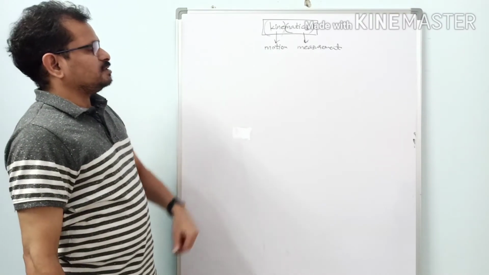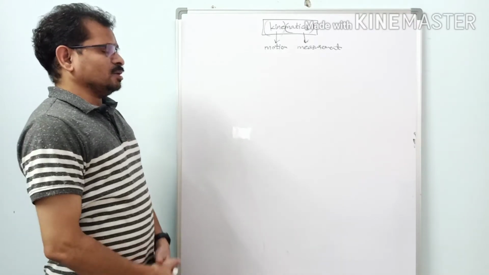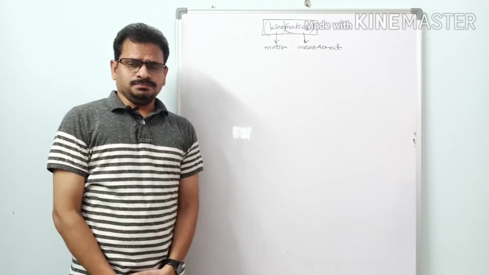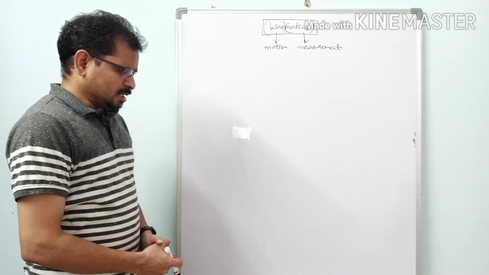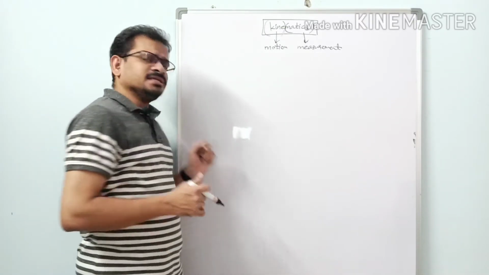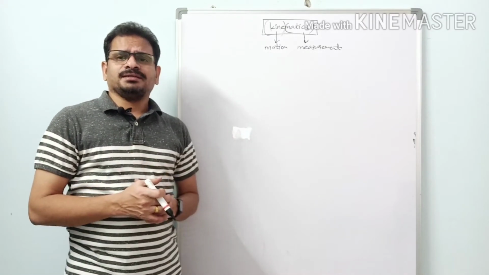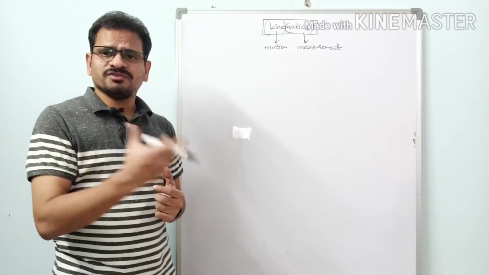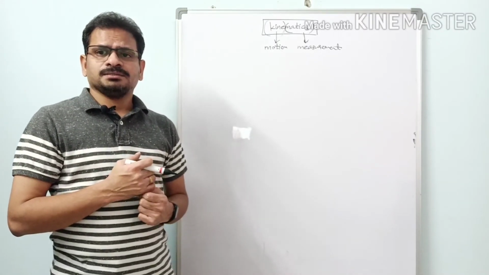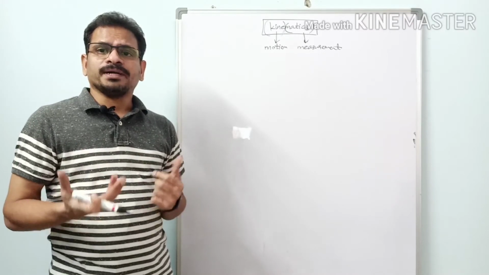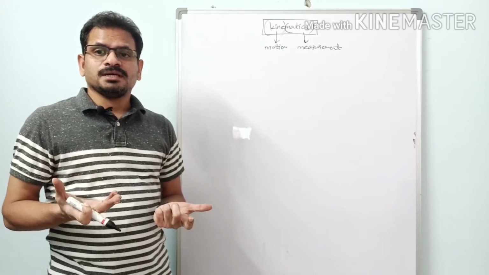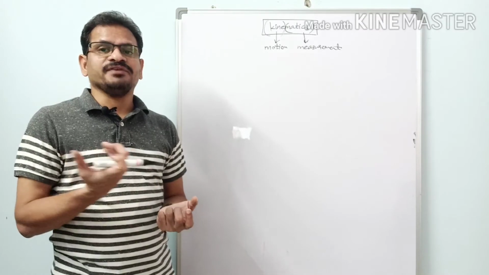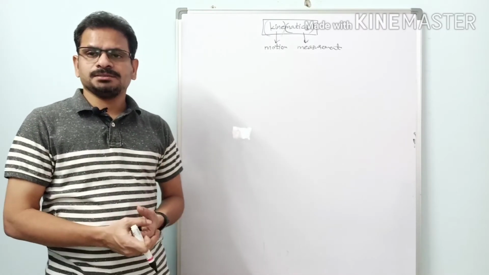Before going into those things, you have to learn some more important things here. First of all, since this chapter is regarding measuring the motion of a body, we should know what is a motion first, and also if the body is not having any motion, then what we call it.